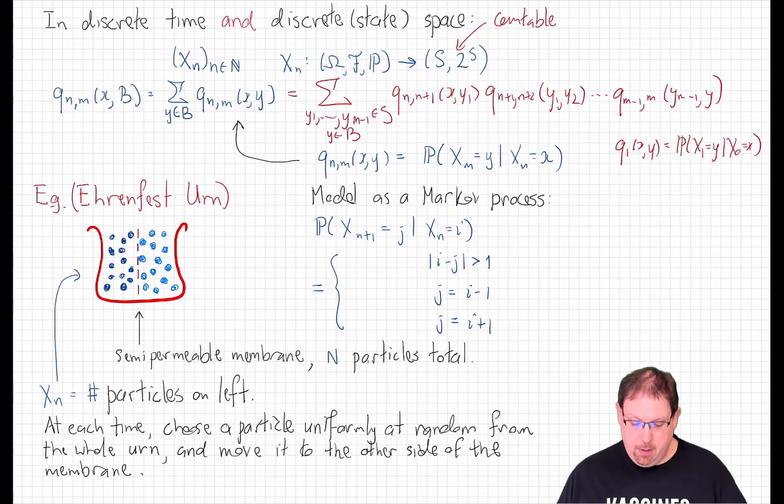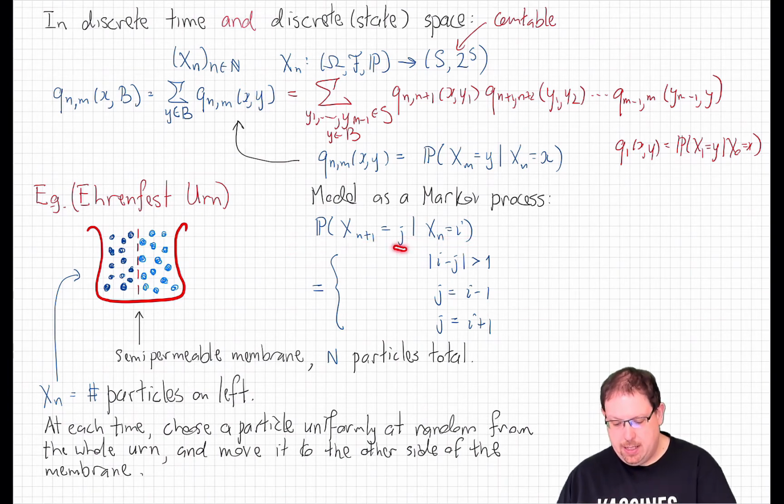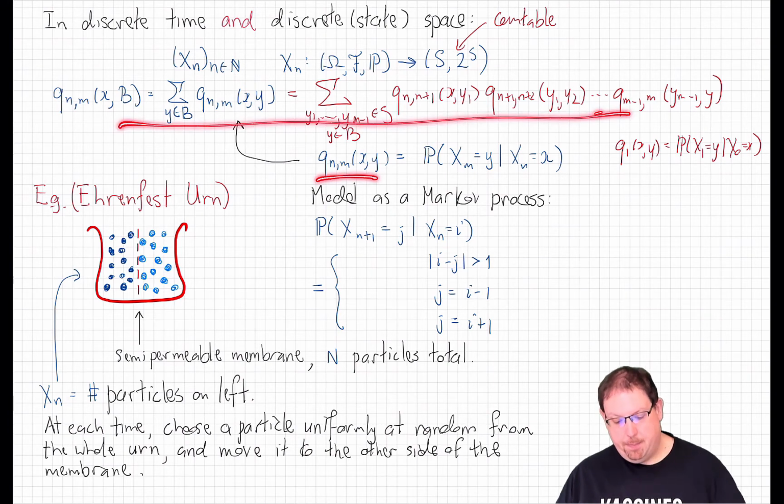Well, if it's going to be a Markov process, we need to write down its transition kernels. And because it's a discrete time, discrete space Markov process, all we need are the one-step transition kernels, the probability that one step in the future we're at state j, given that at the present we were at state i. Once we have those transition kernels, then we can build up all of them from this formula.